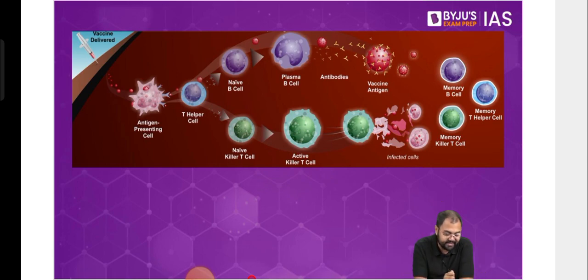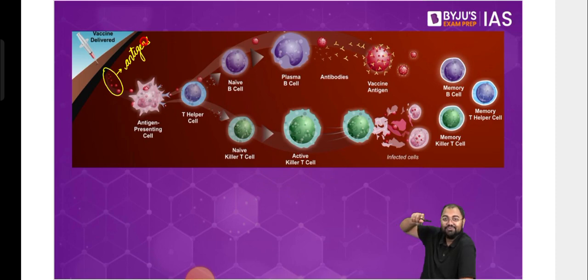First and foremost, when the vaccine is delivered, what we deliver is something called an antigen. These will be called antigens. So antigens will be delivered in our body. Now, in most cases, the vaccine will be made of a pathogen or something that is very similar in its structure and function to the pathogen. So it will contain a virus, or maybe a bacteria.